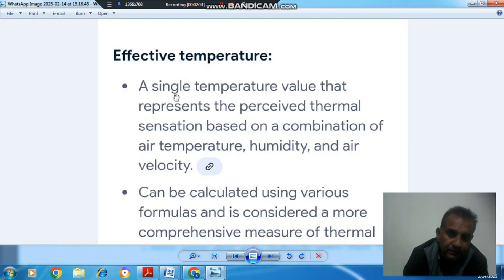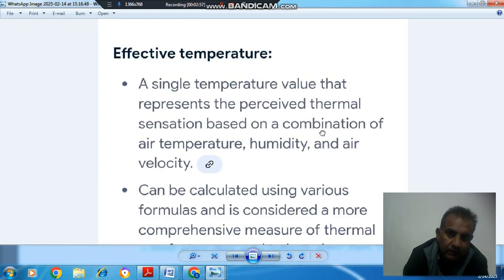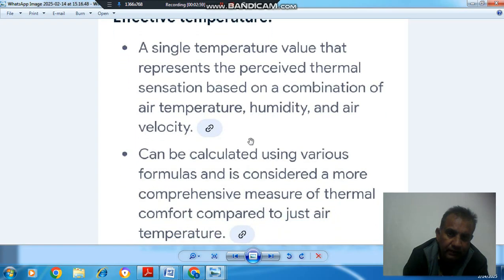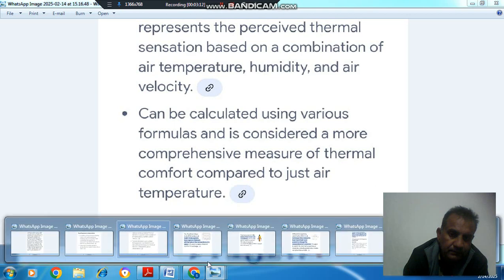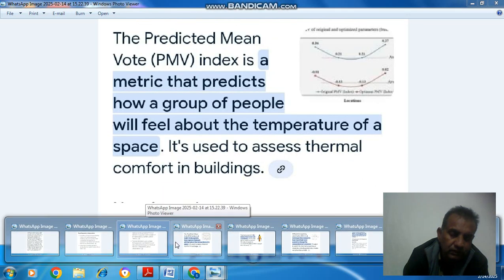Effective temperature, a single temperature value that represents the perceived thermal sensation based on a combination of air temperature, humidity, and air velocity. It can be calculated using various formulas and is considered a more comprehensive measure of thermal comfort compared to just air temperature. Okay. So these were the three parts of the answer to the first question.